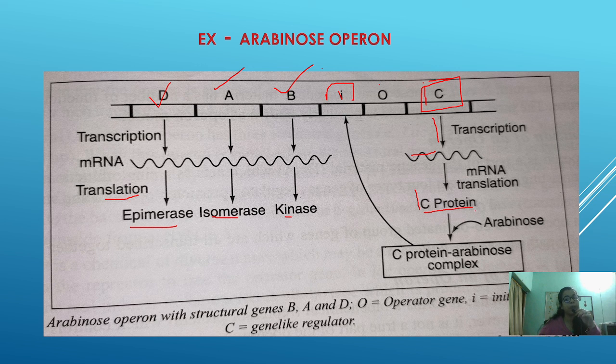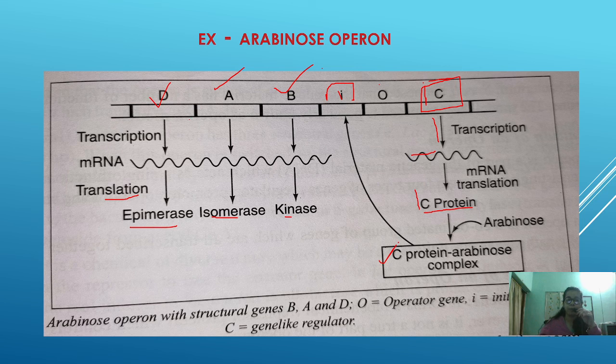When arabinose comes and binds to the C protein, it forms a C protein arabinose complex, as a result of which the complex will come and bind to the I, that is the initiating site. Once this complex binds to the initiating site, transcription takes place.